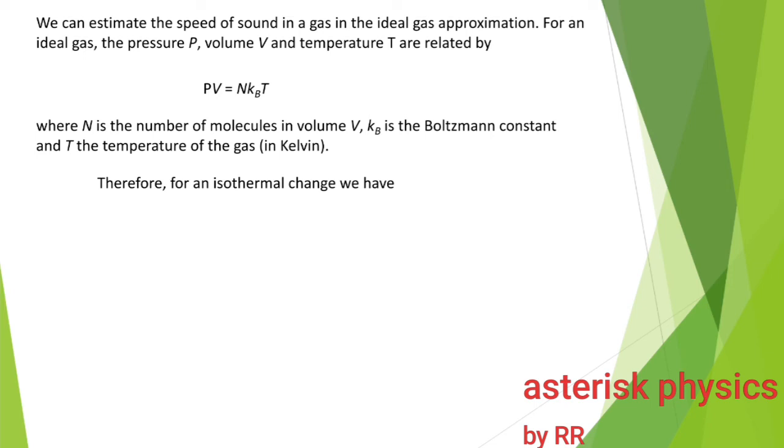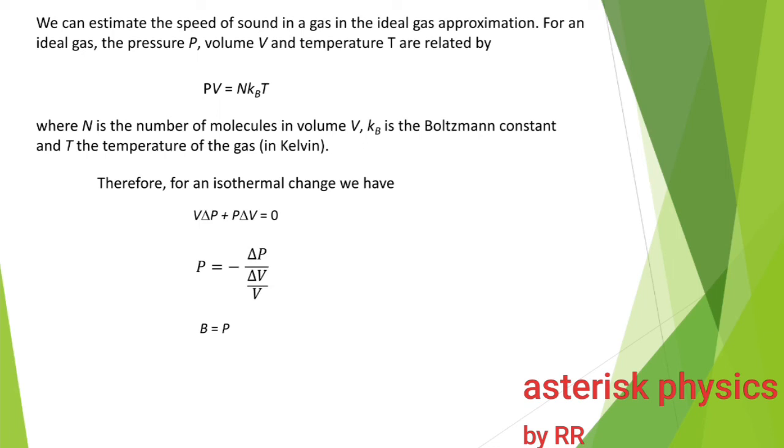Therefore, for an isothermal change, we have PV equal to a constant, and differentiating the equation, we get V delta P plus P delta V equal to 0. On simply rearranging, we find the expression for pressure as P is equal to minus delta P divided by delta V by V, which is actually the bulk modulus.